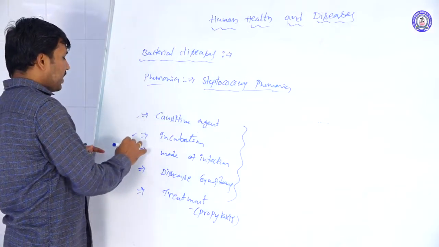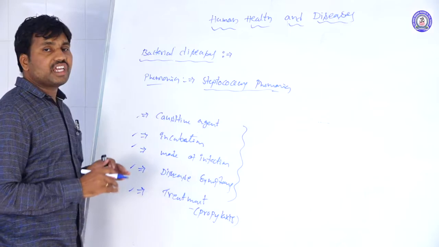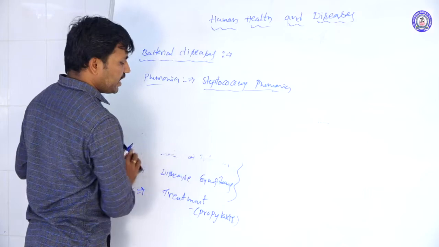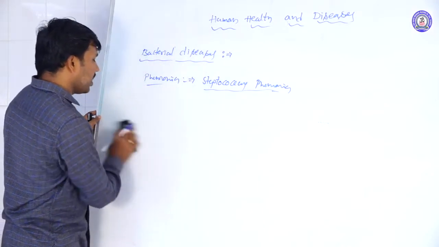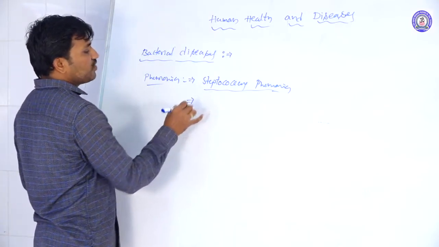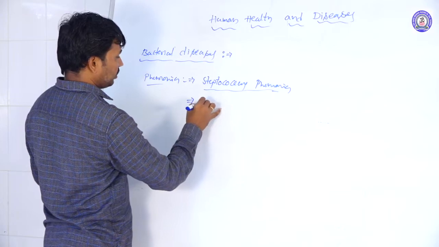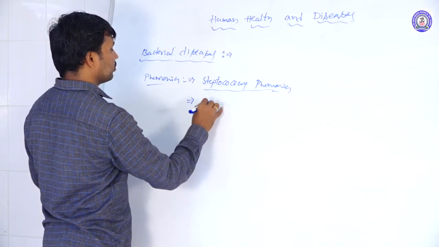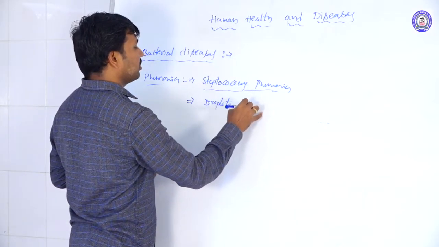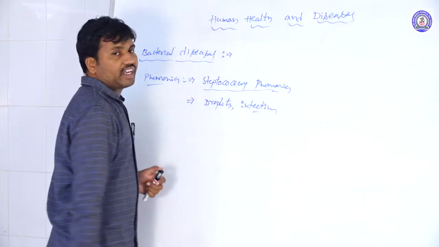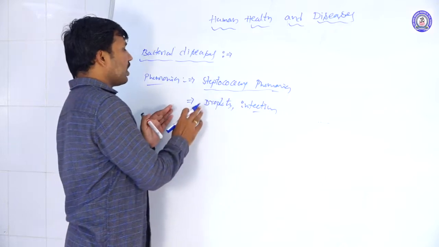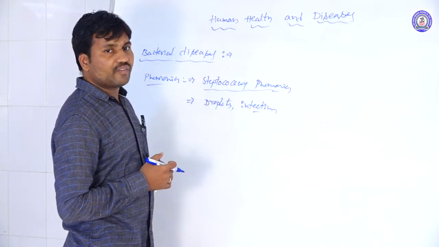Okay, these are the steps we commonly discuss for each and every type of disease. For example, pneumonia: Streptococcus pneumoniae is the causative agent here, and the mode of transmission is through droplet infection. So through aerosols or air droplets, it is transmitted from one person to another person.